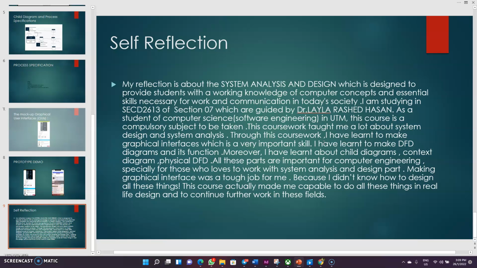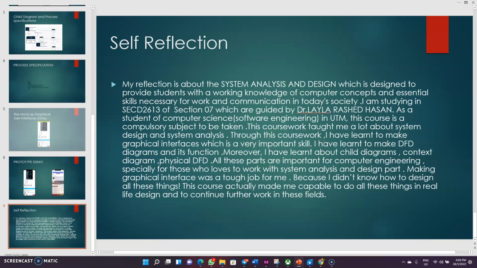I was really appreciated by our doctor when I was drawing the child diagram, the DFD, all these things. These things are really needed for computer science. Without these things, we cannot understand the system, and the system cannot do the analysis later in life. We need to do our testing, and we have to design our interface for a company, for a university, or any kind of app. So this course taught me a lot about system design and system analysis.